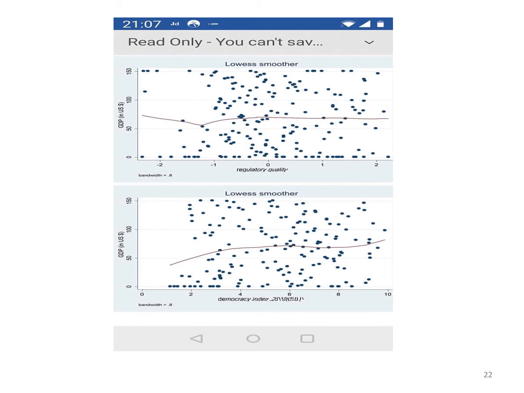Now you have to understand the democratic process or the democracy index may mean different things to different people.